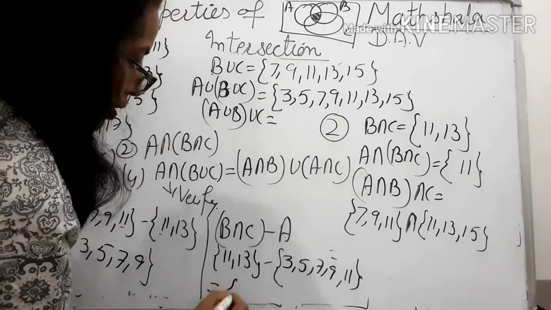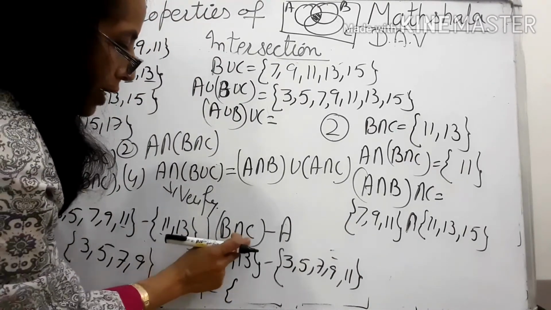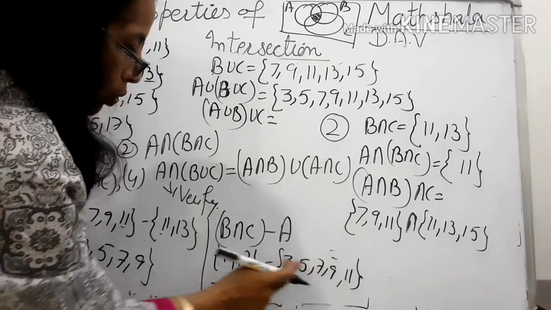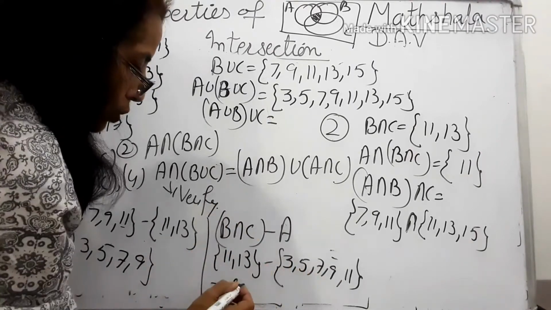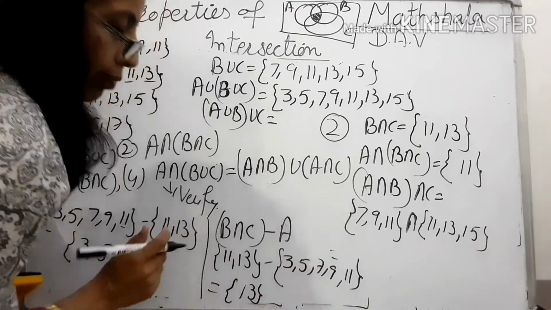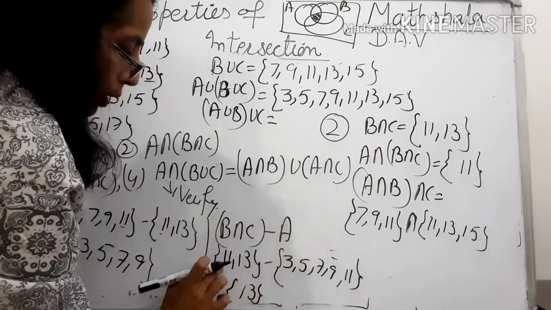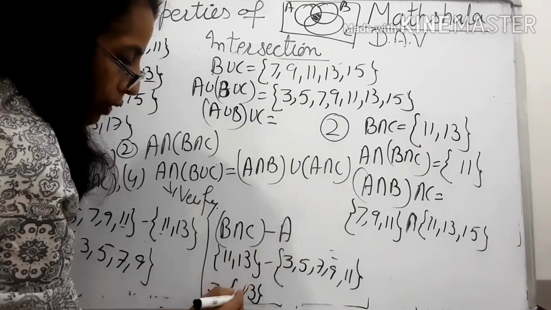So what is left? See, you have to take only those elements which are present in this set but not in A. So 11 is in A also, in this set also. But 13 is only in this set, not in A. So the result is 13 only. आप अपने घर से बाहर उन्हीं लोगों को निकाल सकते हैं जो आपके घर में हैं. 13 इसके यहाँ है नहीं, only 13 is left.